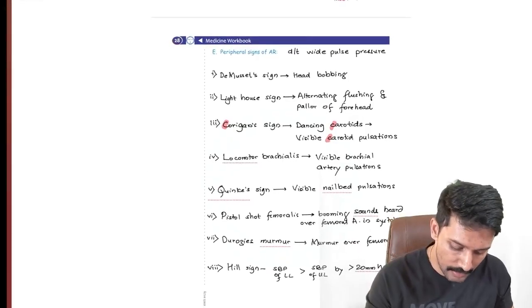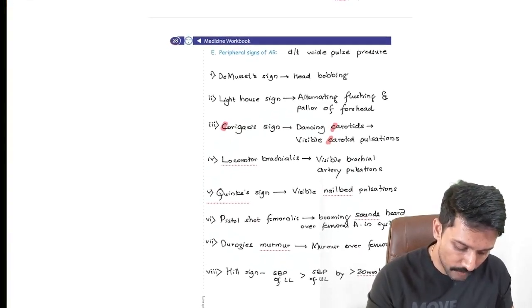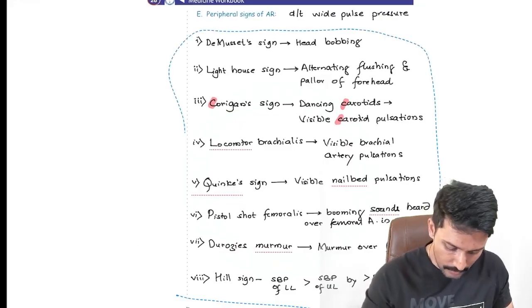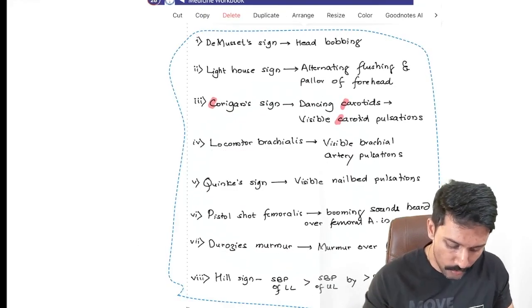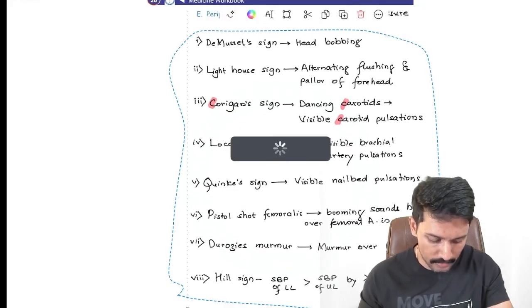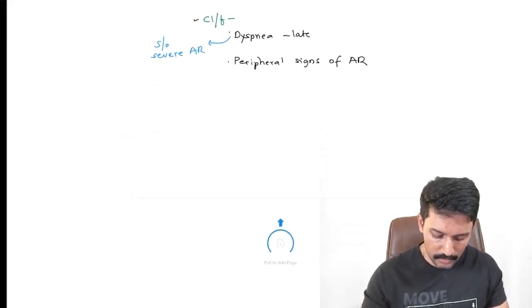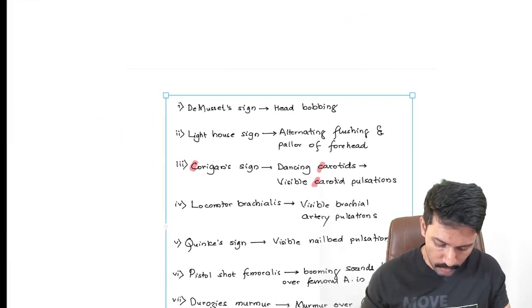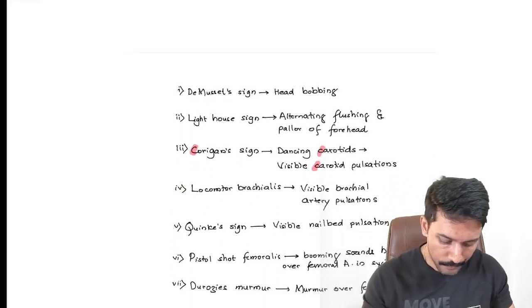These are all peripheral signs of AR. And when you have peripheral signs of AR, it means you have wide pulse pressure. You can get these peripheral signs of AR in any other condition where there is wide pulse pressure, right? So I'm leaving these peripheral signs of AR for your revision here in the notes.